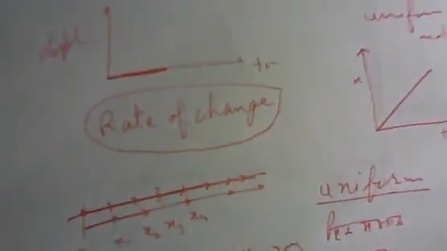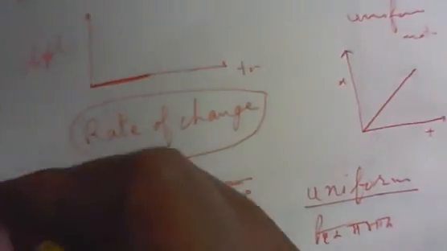So therefore the graph will be something random graph. It is not something like this graph or something like this graph. The graph for this variable motion can be anything. So it will be something like this graph. So this is variable motion, means not in every second the distance traveled or position change is not the same, rate of change is not same. Rate of change is very important word, so you must keep in your mind rate of change.